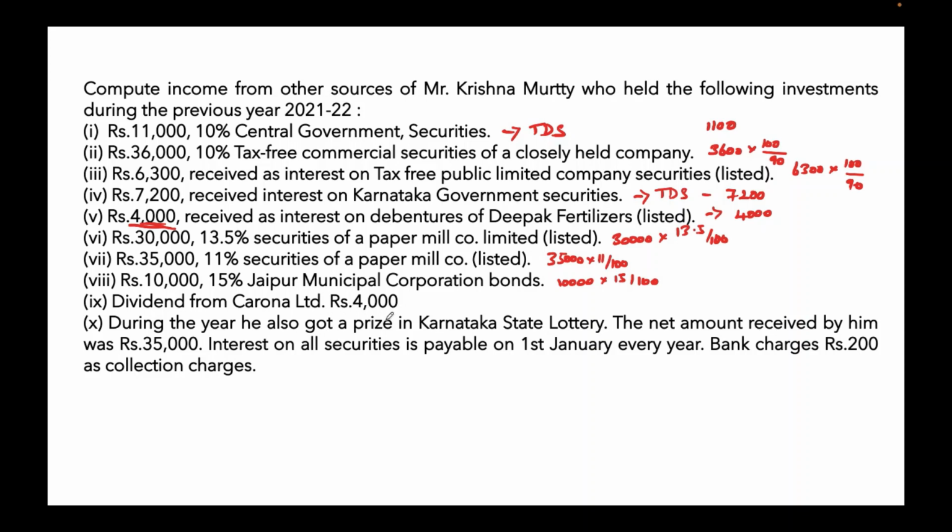Dividend from Corona Limited, 4,000, fully taxable. During the year, he got a prize in Karnataka State Lottery. The net amount which is received by him was rupees 35,000. So the net amount we have to gross it up. So 35,000 into 100 divided by 70.